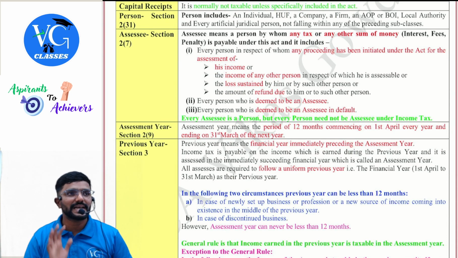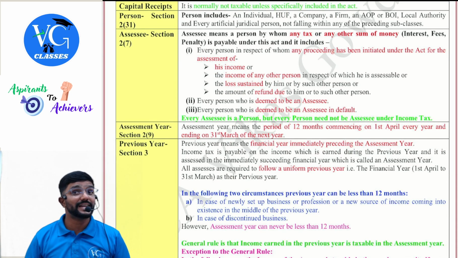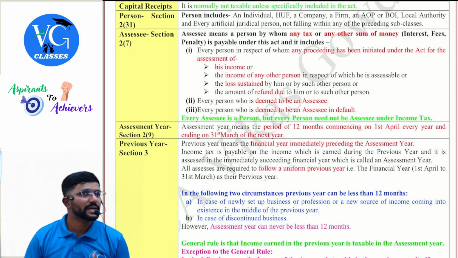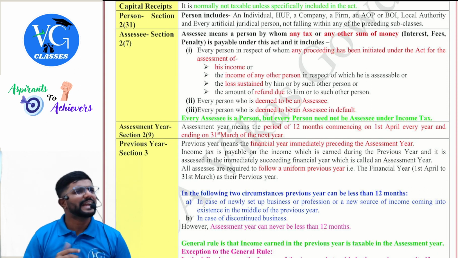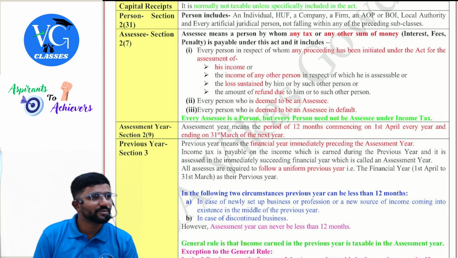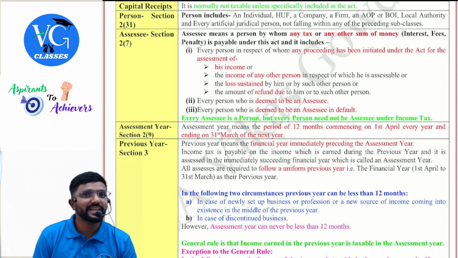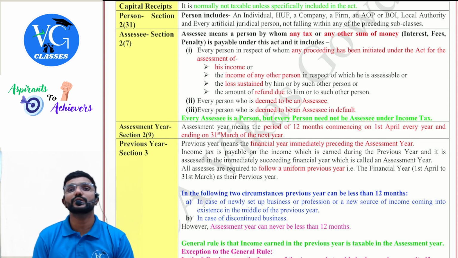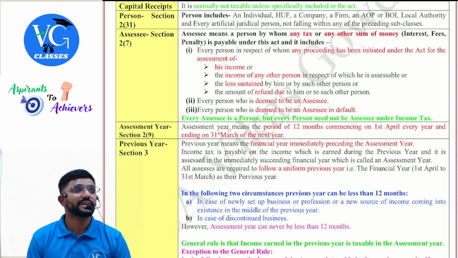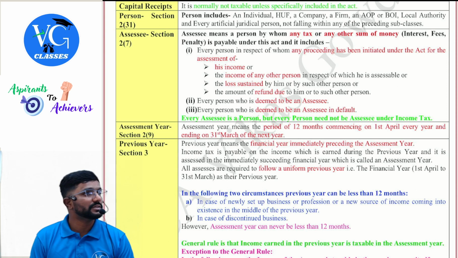Next, coming to assessee. Guys, assessee is an important definition. They may straight away ask you to define it also. Assessee. Simple term, taxpayer. Correct, this is what normal people will use. You cannot use it as a professional student, a tax law student. You cannot use the word taxpayer, you have to use the word assessee. You cannot use the word calculation, you have to use the word assessment.